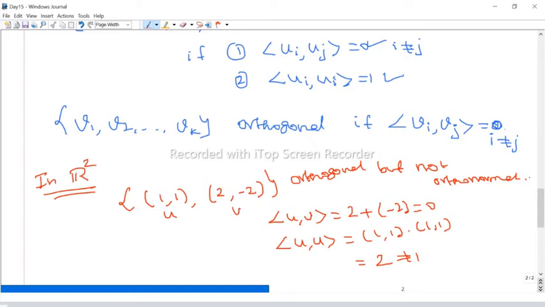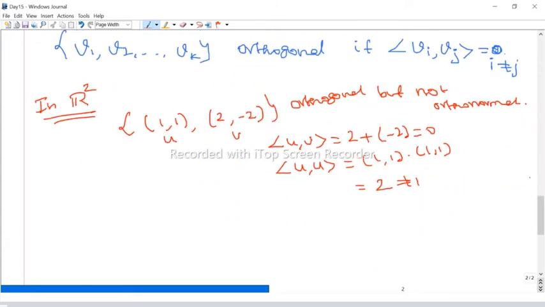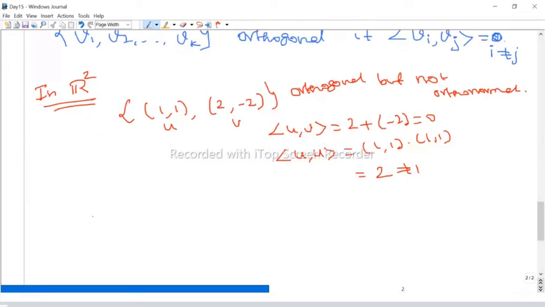Therefore, every orthonormal set is orthogonal, but an orthogonal set need not be orthonormal. So in R2, this set is orthogonal but not orthonormal. If you take the vectors (0, 1) and (1, 0), suppose you take these two vectors, now this is orthonormal.